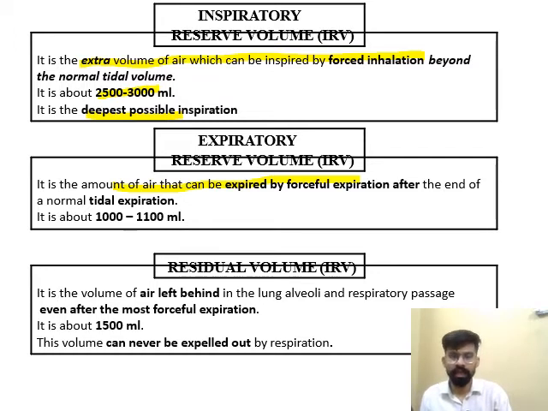Then residual volume. Residual volume is the volume of air that is left behind in the lungs. Tidal volume is the normal volume. Inspiratory reserve volume is what we can inhale forcefully. Expiratory reserve volume is what we can exhale forcefully. And residual volume is the volume of air that is left behind in the lung alveoli. Its value is near about 1500 ml, and this volume of air can never be expelled out of our body.